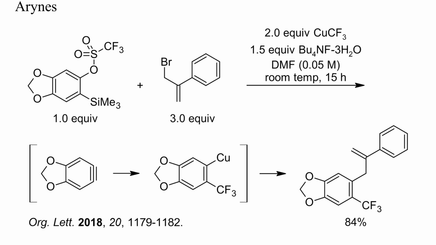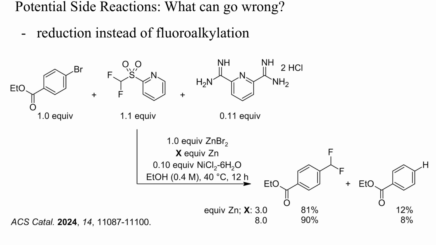Trifluoromethyl copper reacts in a similar way as shown here. The aryl copper intermediate was further alkylated with a substituted allyl bromide. So what about potential side reactions? I've already mentioned some along with the examples. If reducing agents are used to generate fluoroalkyl radicals, for instance metals or dithionite, these can also reduce the starting electrophile to an unsubstituted arene, as in this example, or generate aryl radicals and biaryls.